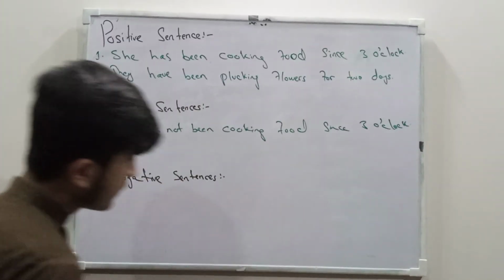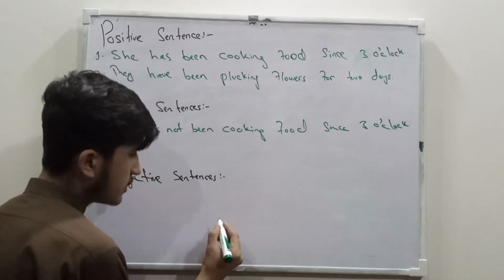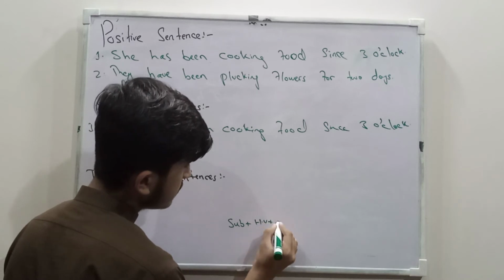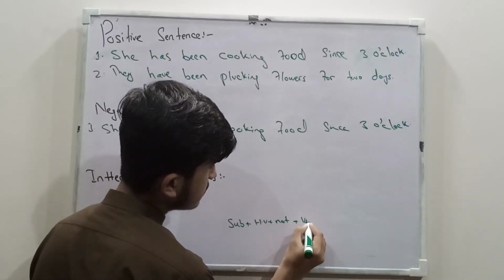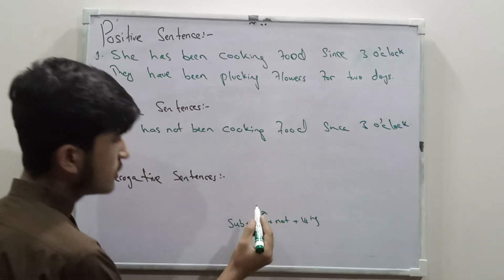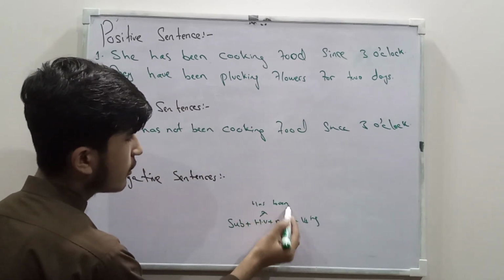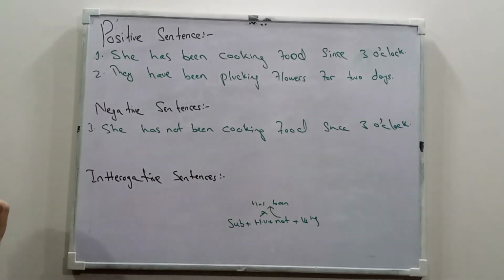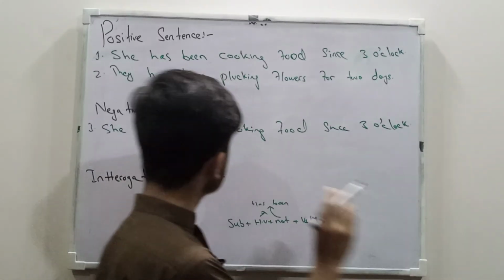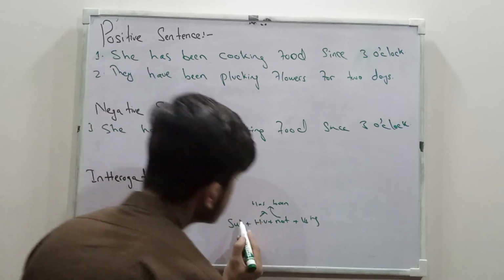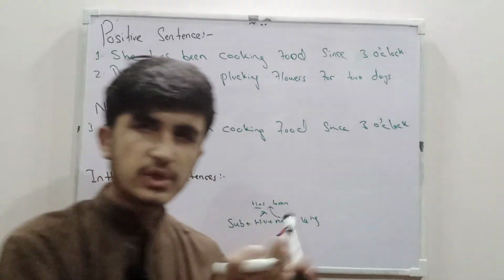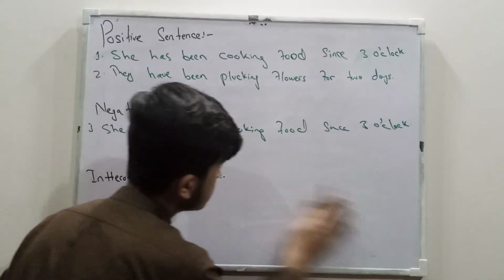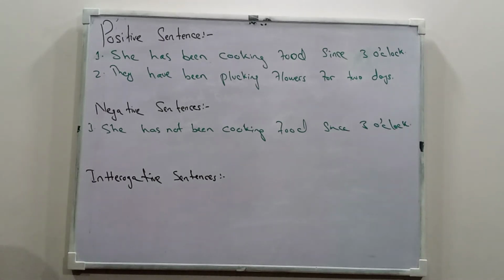One thing in the formula, I think I didn't tell you: when we write the negative formula as subject plus helping verb plus not plus first form, you know that the helping verb is has been or have been. So you have to put this not between has and been. Okay, remember this: never put "she has been not cooking." No, this is wrong. "She has not been": you will put not between has and been. Remember this thing, and this is very important from the paper point of view also.